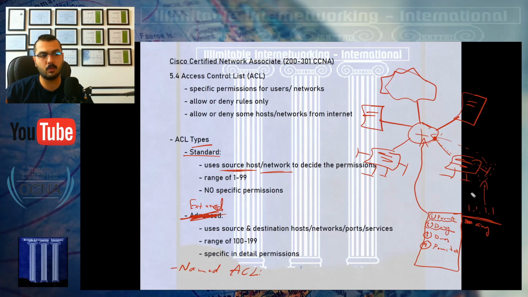But what you need to know are only two main types in the CCNA: the standard and the extended. Anyway, all types of access lists depend on the order of the rules, and you should put your rules in the correct order that will result in the desired goal that you want.